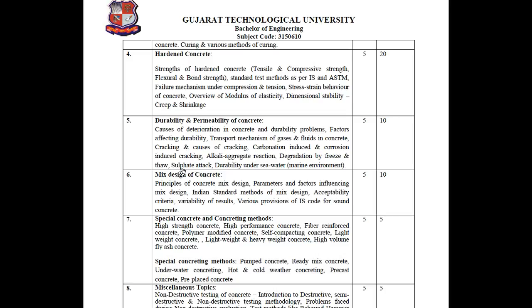Next one is mix design. This chapter is very important from the point of view of concrete technology, because when you go as a site engineer, you can make a mix design for various concretes. In that, we produce the mix design as per the IS code, and also give various tests for that.